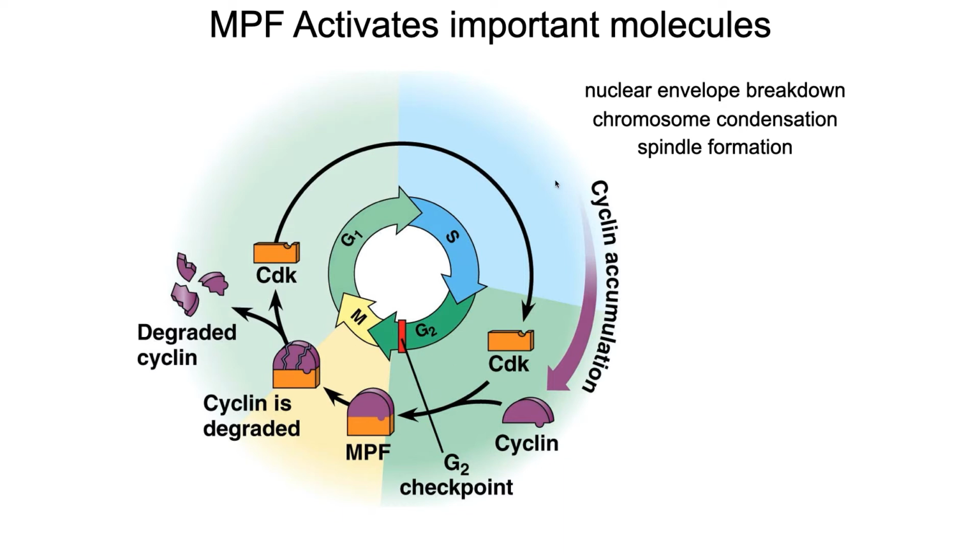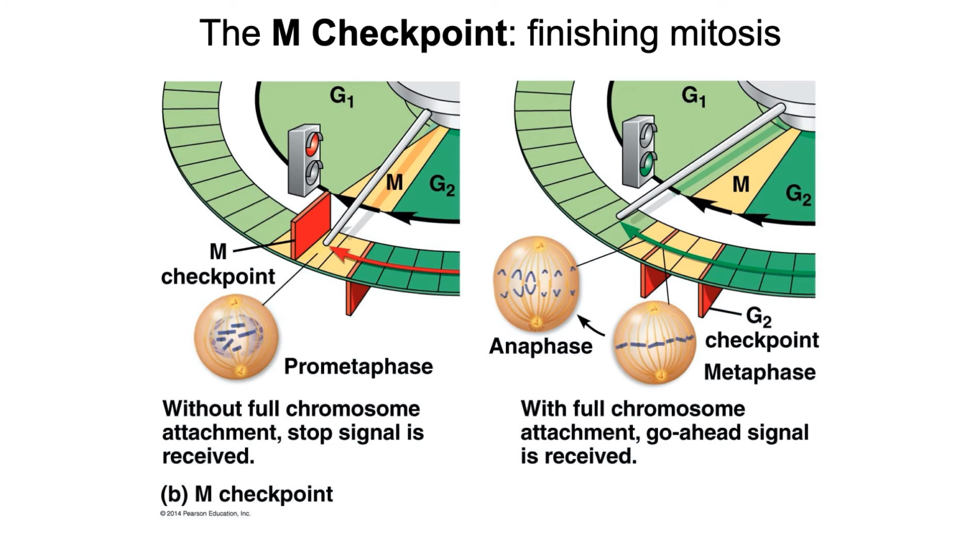What does it phosphorylate? It phosphorylates molecules necessary to break down the nuclear envelope. It phosphorylates molecules necessary to condense chromosomes. It phosphorylates molecules necessary to begin forming the mitotic spindle. All right, so the MPF is active. It phosphorylated all of those various proteins. We've begun the process of mitosis. We've started the mitotic phase of the cell cycle.